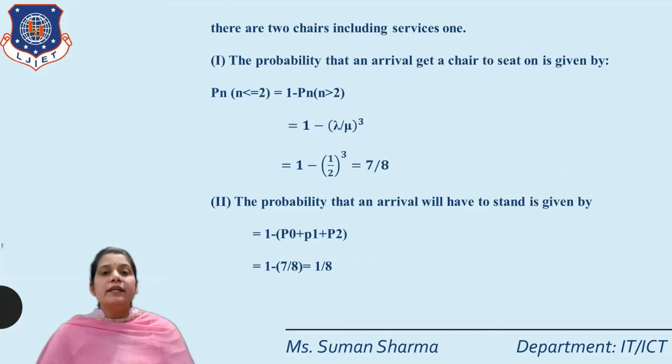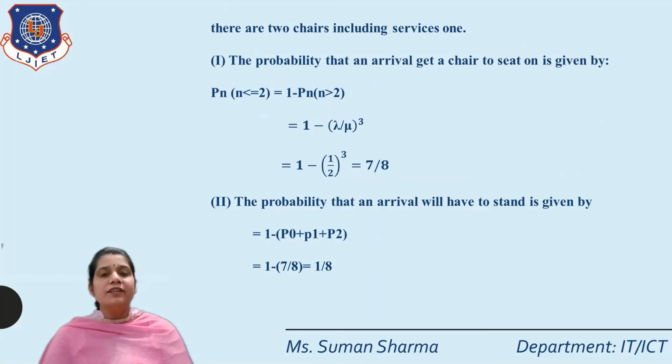Okay. So there are 2 chairs including the one in service. So first, the probability that an arrival gets a chair to sit on is given by P(n) less than or equal to 2, because here there are 2 chairs. That means we write 1 minus P(n) greater than 2.